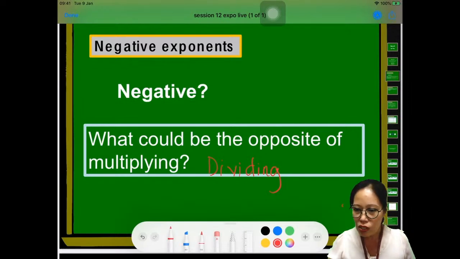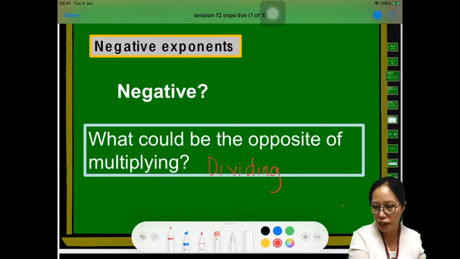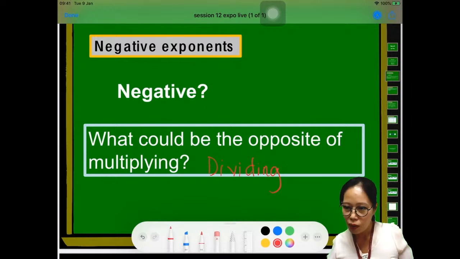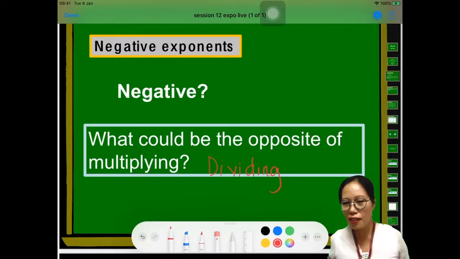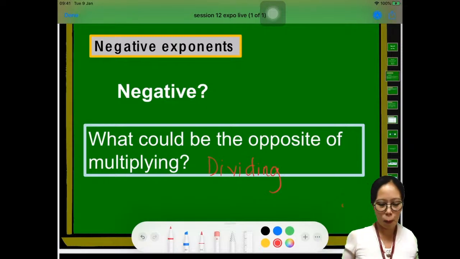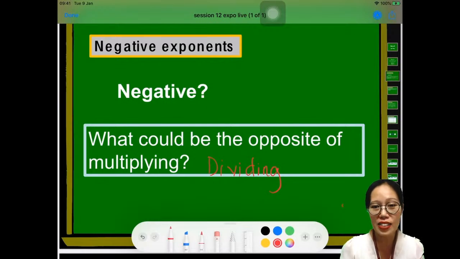I want you to write your class and number so I can write your score here in my notebook. 5/5, number 20. Oh, you get the first point. First plus point. So the opposite of multiplying is dividing.